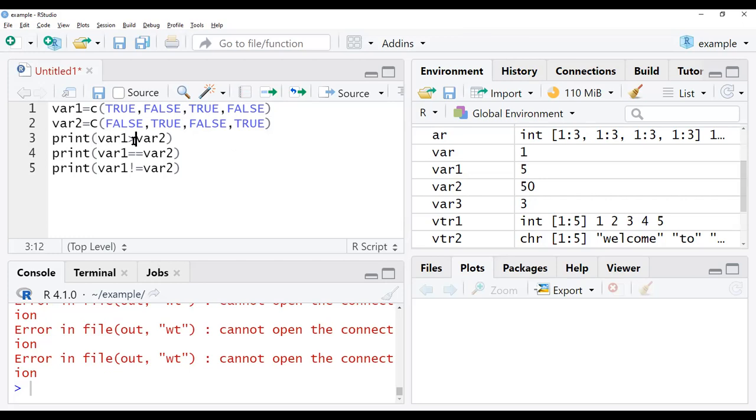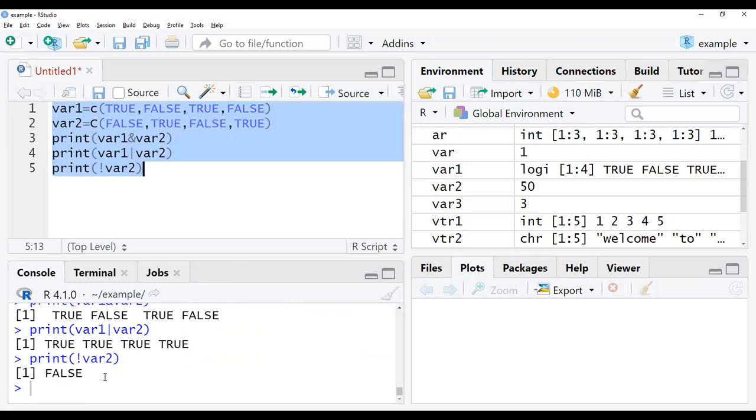Now I have to check the conditions of logical operators like AND operator, OR operator, and one more is NOT operator. So we will check this NOT operator in this way. Now select the data, run the code. Here you can see the print values. It will take the data and give us whether it is true or false. So this is how the data will be accessed in logical operators. I hope you are understanding.